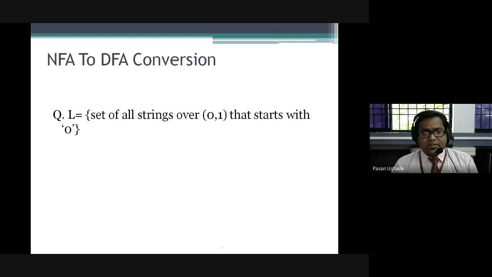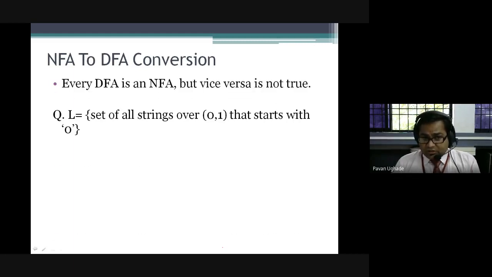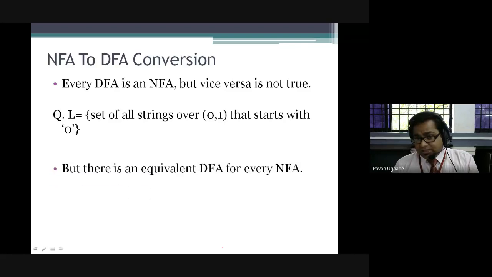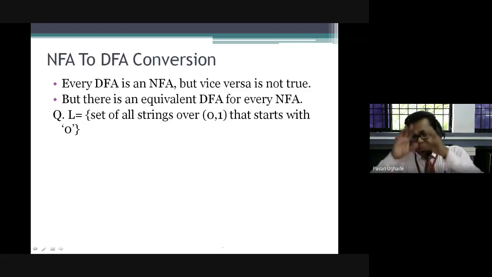Let's assume we have a language: the set of all strings over 0, 1 that starts with 0. I think we have already done this question. One very important point I am telling you: every DFA is an NFA, but vice versa is not true. But there is an equivalent DFA for every NFA. An equivalent DFA is possible for every NFA.